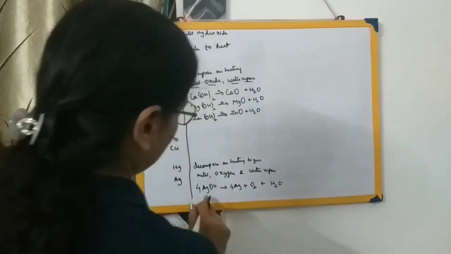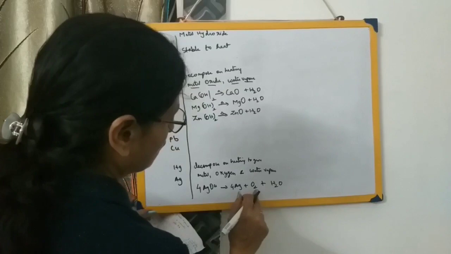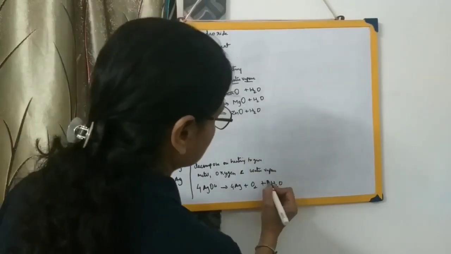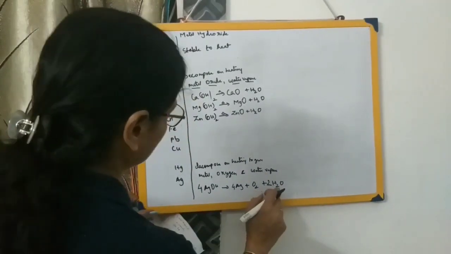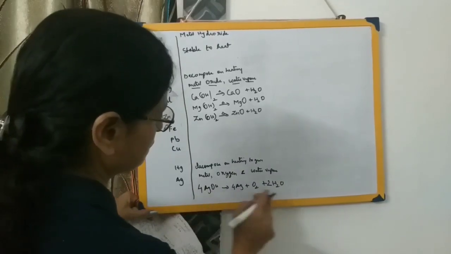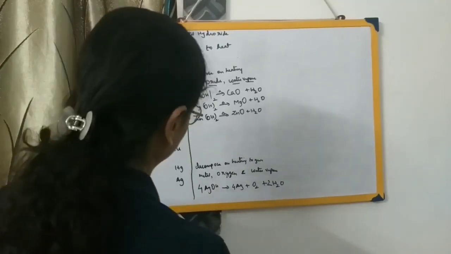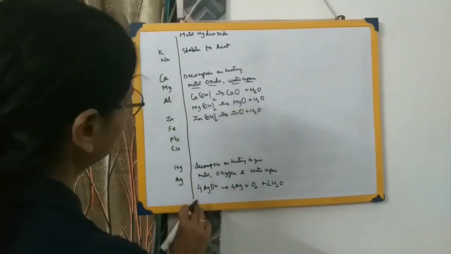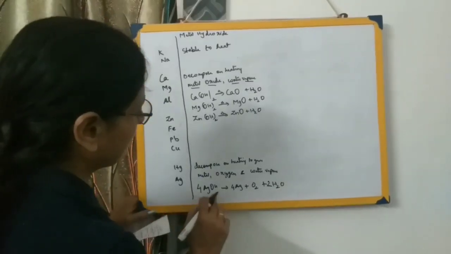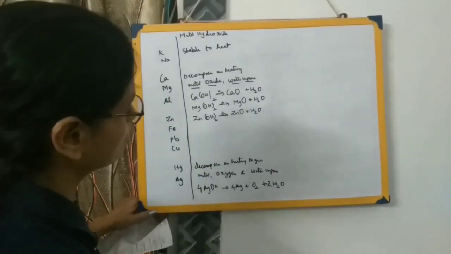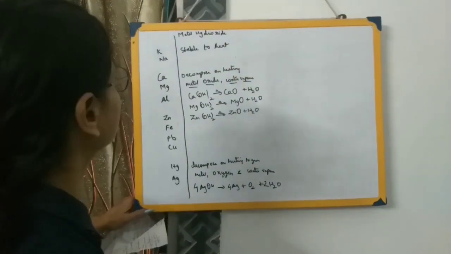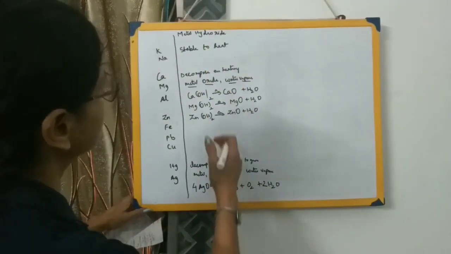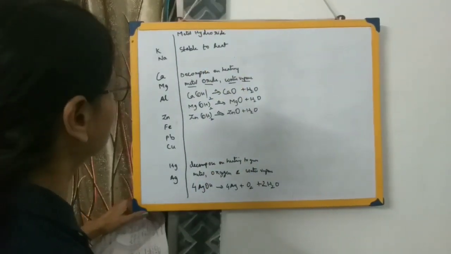Now 4 Ag. Oxygen is 4 here, oxygen is 2 here, so this will be 2 over here. Now hydrogen, 2 twos are 4, hydrogen is 4, oxygen is 4. Similarly, if you have HgOH, it will be in the same way: Hg plus O2 plus 2H2O. Similar type of reaction. So this is what happens to the metal hydroxides.